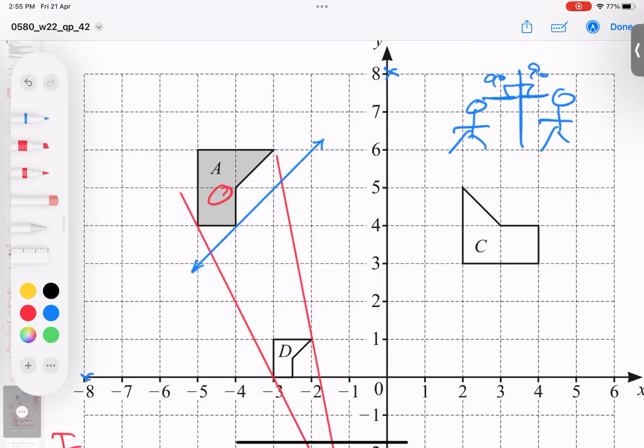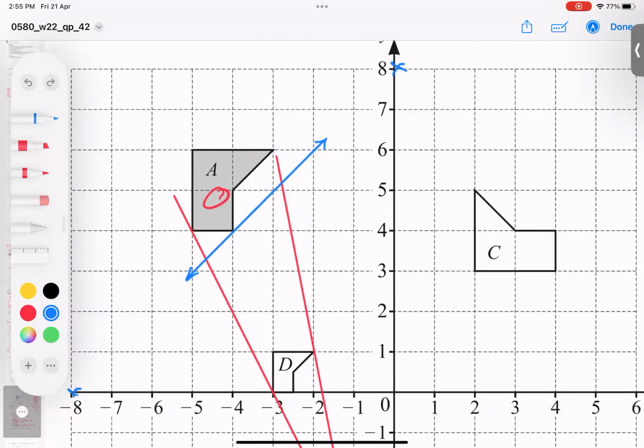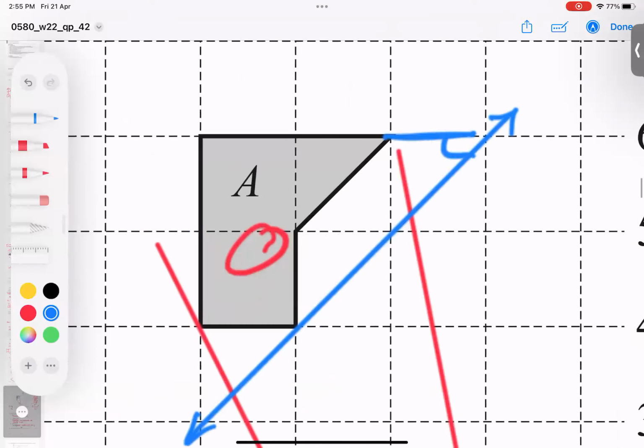So we have to look for our image always at 90 degrees. Is it 90 degrees here? No way. Is it 90 degrees here? No. This is 90 degrees. So the answer is where this half box is, again at 90 degrees. So this point is our answer.